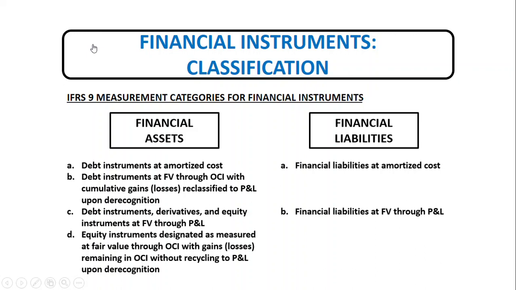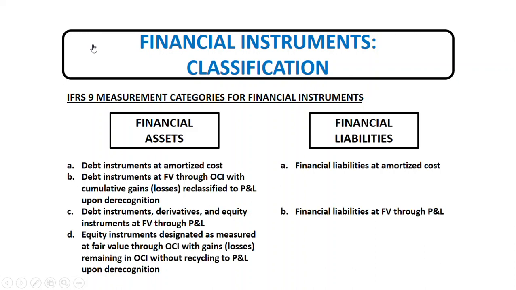However, for financial liabilities at fair value through profit or loss, any gains or losses attributable to changes in credit risk should normally be recognized in other comprehensive income, with the remainder to be recognized in profit and loss. If there's an accounting mismatch, the entire gains or losses will be presented in profit and loss.